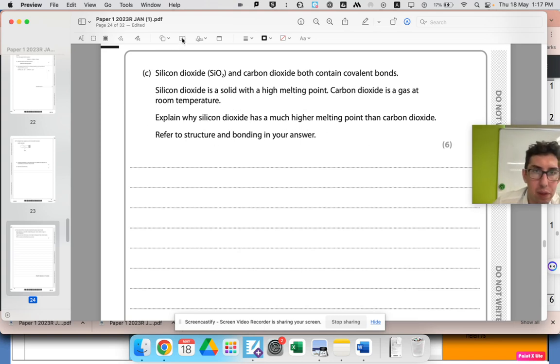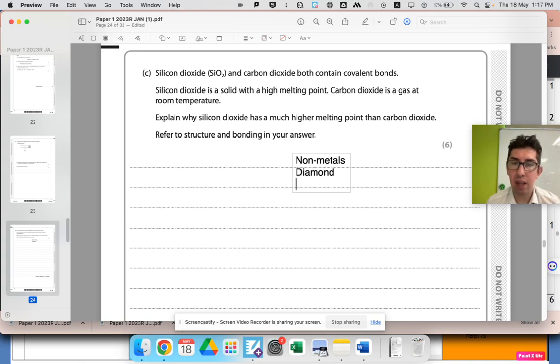So when you're looking at non-metals, we know that non-metals have covalent bonding and can either be simple molecular or macromolecular. Most of them are simple molecular. The only ones you need to remember that are macromolecular are diamond, graphite, and you don't need to memorize this one because the spec doesn't mention it, but I always tell my students to also remember that silicon dioxide is macromolecular. You're not actually meant to know that, but it's really good to remember.